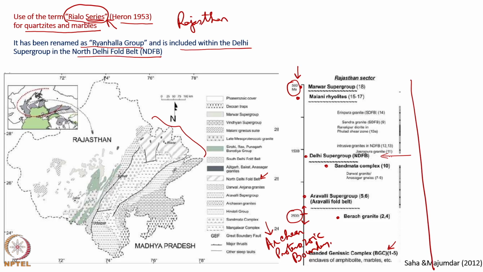In this stratigraphic succession, here is the Delhi supergroup, a part of it think as the North Delhi fold belt, and here is the map symbol of the North Delhi fold belt and it is located here, which means somewhere in this place the Rayalo series was defined and later it was renamed as Raialo group. I repeat, now it is included within the Delhi supergroup North Delhi fold belt.